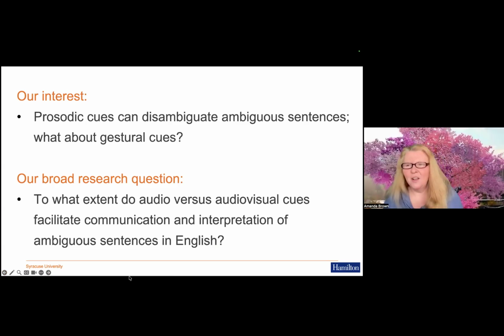And so actually this is how Masaaki and I got started on this, because Masaaki was presenting some prosodic work in Japanese in this area, and I happened to be in the audience. He was visiting Syracuse University at the time, and it occurred to me, well, what about gestural cues? And so we got talking, and was that back in 2018, Masaaki? 2017, 2018, around then, maybe. Yeah, so we haven't stopped talking since then. But what on earth were we thinking?